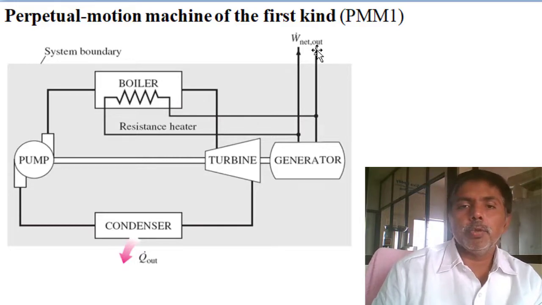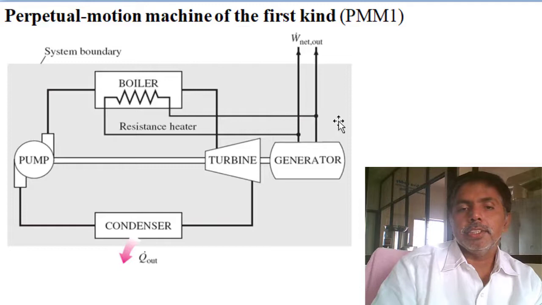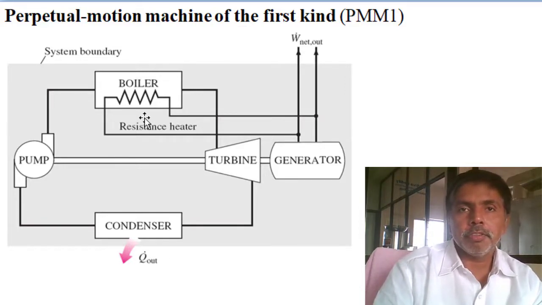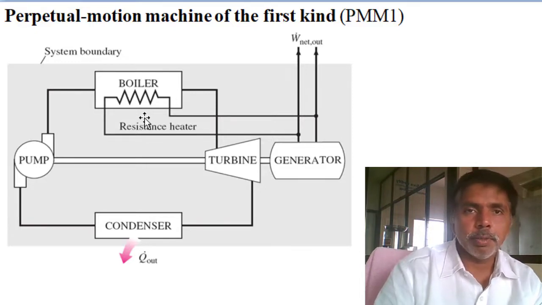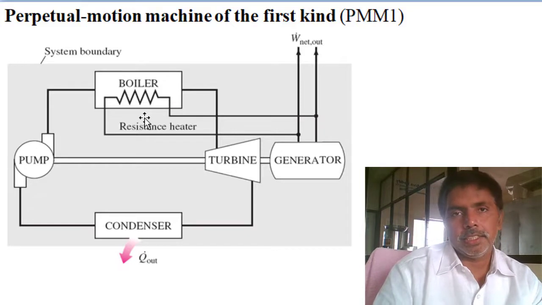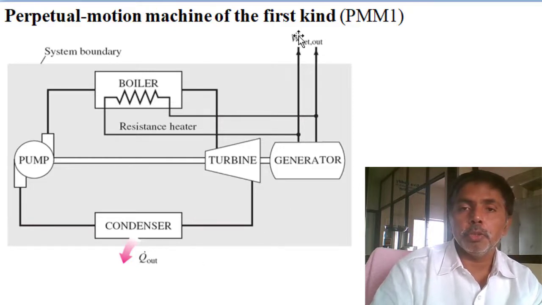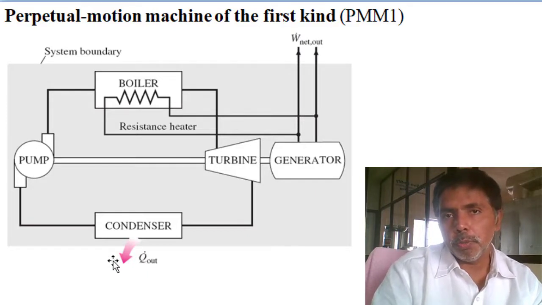In this operation, what is the major flaw? In the cycle you can see there is no energy input. The first law of thermodynamics is conservation of energy: energy is neither created nor destroyed, it can change from one form to another. Heat supply minus work done equals change in energy. So without supply of heat we cannot produce work. But in this cycle there is no heat input, and we are continuously producing work output and heat output. Without input, how can we produce? So it is a violation of the first law of thermodynamics.